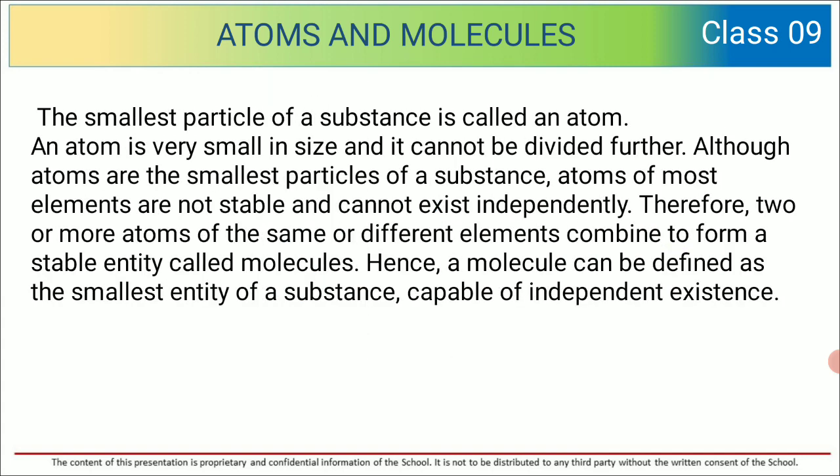The smallest particle of a substance is called an atom. An atom is very small in size and it cannot be divided further. Although atoms are the smallest particles of substance, atoms of most elements are not stable and cannot exist independently. Therefore, two or more atoms of the same or different elements combine to form a stable entity called molecules. Hence, a molecule can be defined as the smallest entity of a substance capable of independent existence.